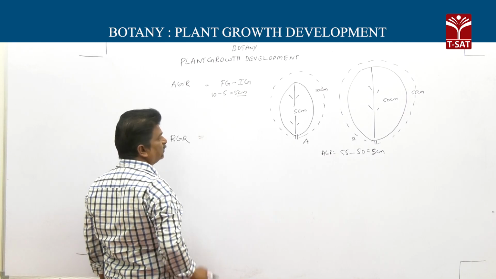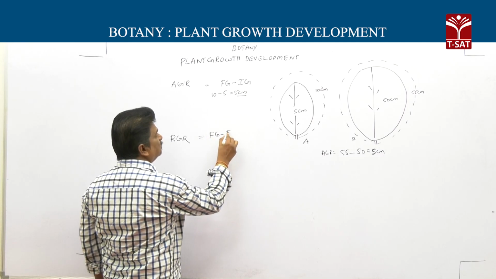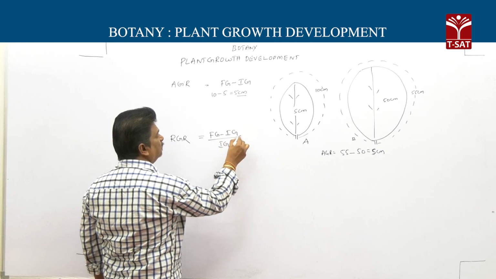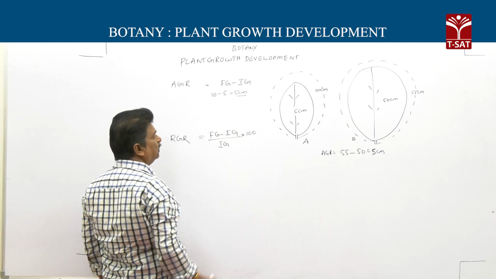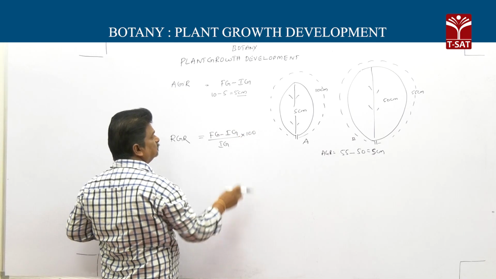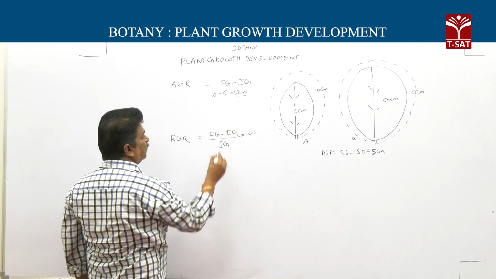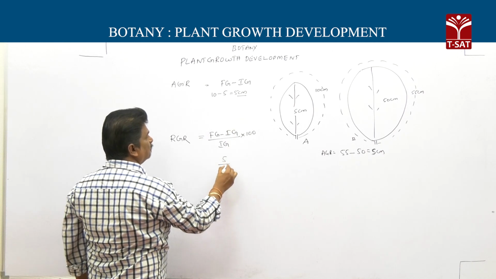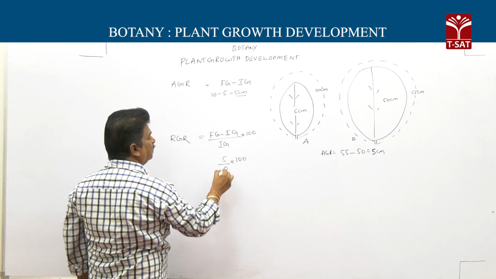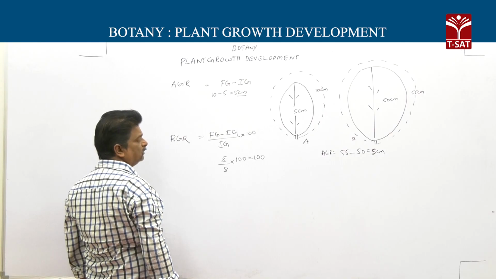What is relative growth rate? Relative growth rate means final growth minus initial growth, divided by initial growth, into 100. So relative growth rate for leaf A: 5 by initial growth 5, into 100, so 100 percent.